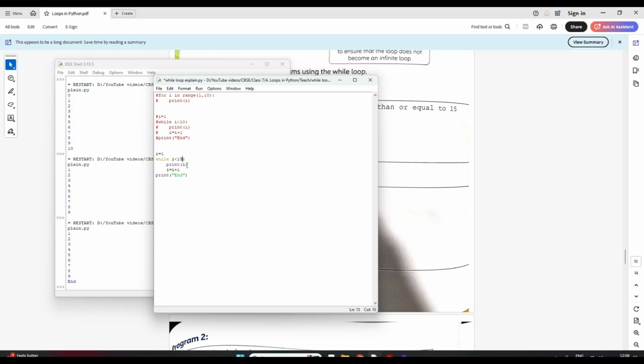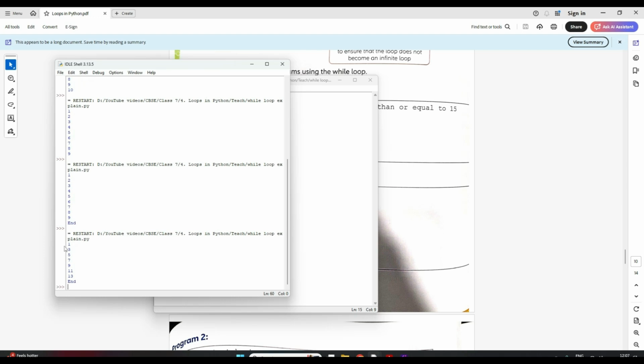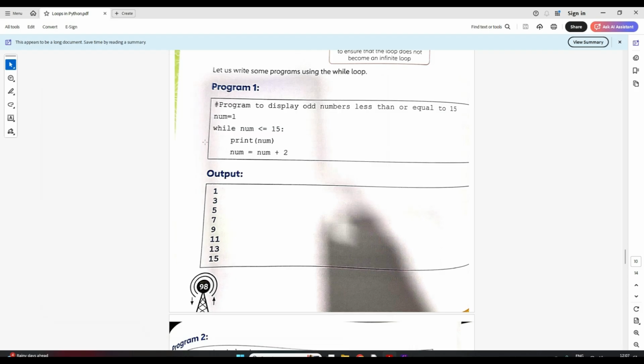So I have to print the odd numbers, right? So I'll make print i. So the first odd number has been printed. I want the odd numbers, so it has to be in steps of 2, right? So instead of i plus 1, I'll do i plus 2, correct? So first time i becomes 1, next time it becomes 1 plus 2, 3. It will go again, check, then print 3. Then it will become 3 plus 2, again 5. So like this it will go on till 15, right? Now let's see if this works for us. See, all odd numbers below 15 have been printed.